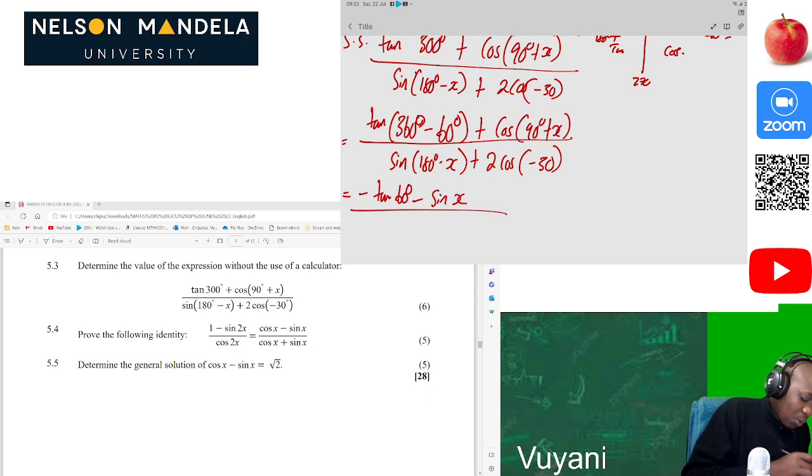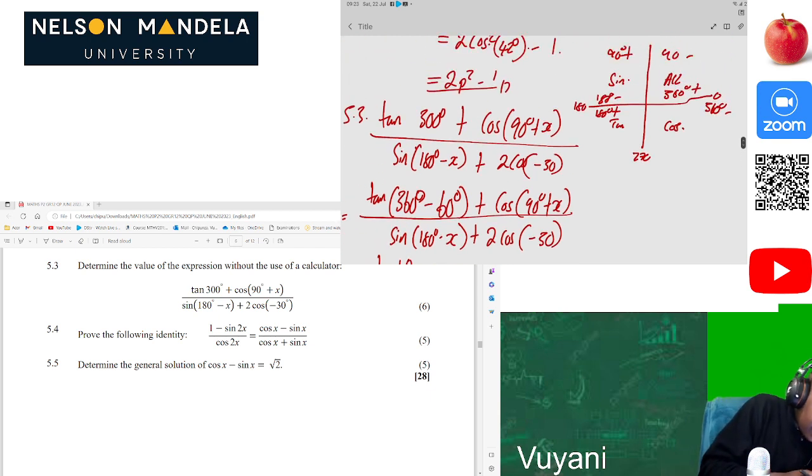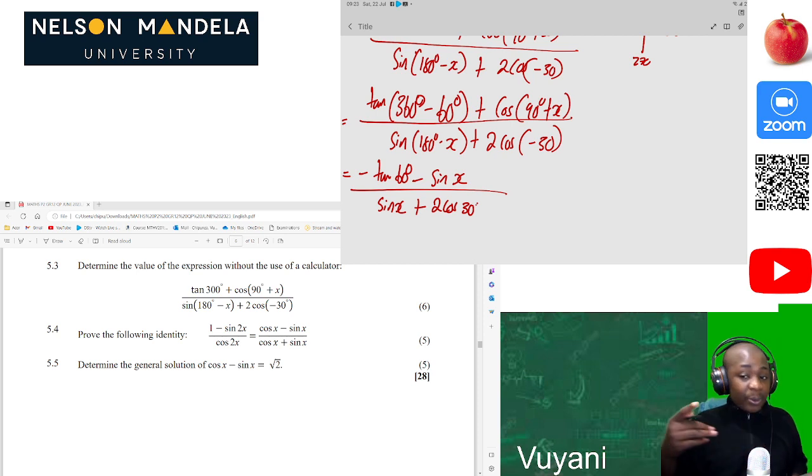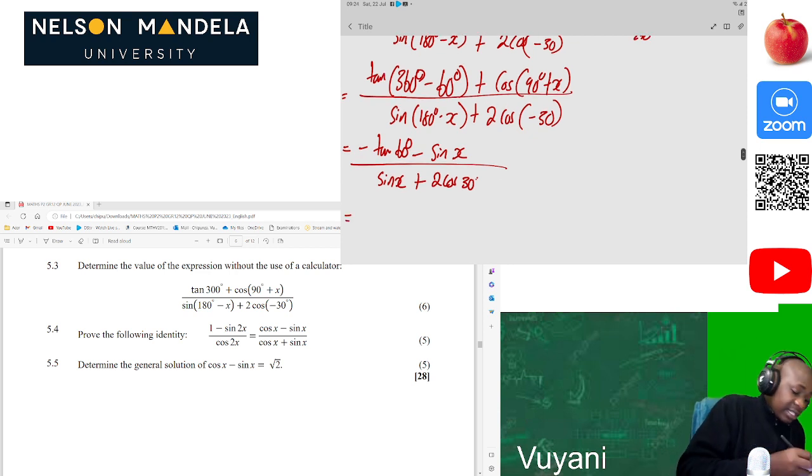Now we divide by sine of 180 minus x. 180 minus is in the second quadrant and sine is positive, so that will be positive sine of x, then plus, of course, 2 cos of 30 degrees. Me and you, we already know that for any negative angle, when we are looking at cos, it is always positive. Which means now we are looking at our special triangles.